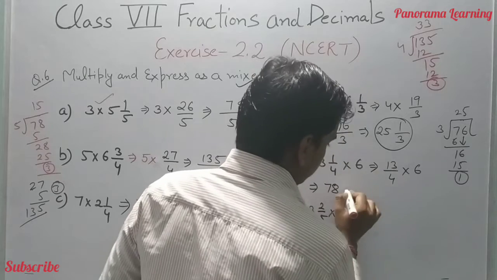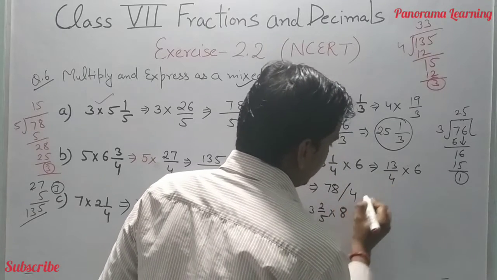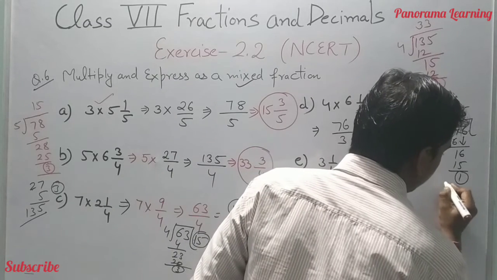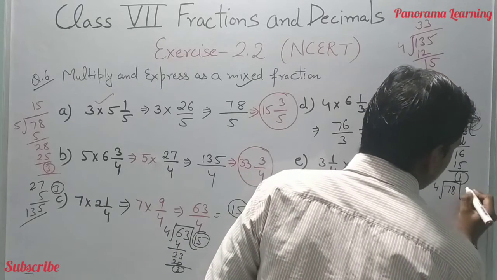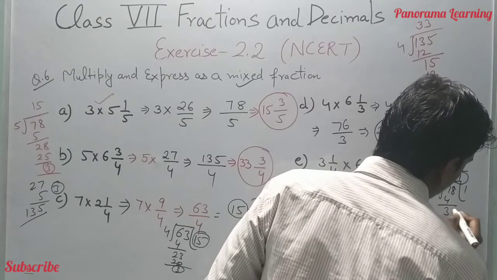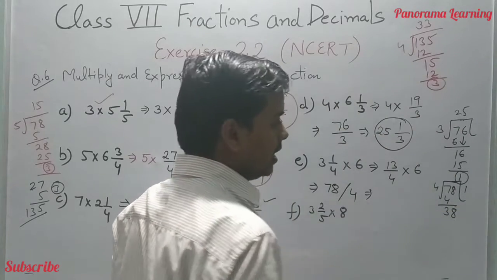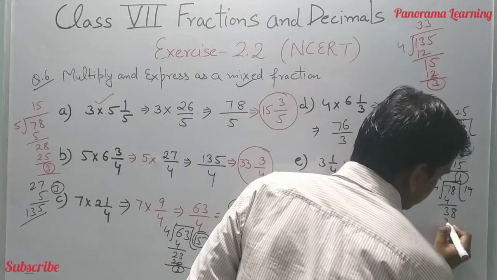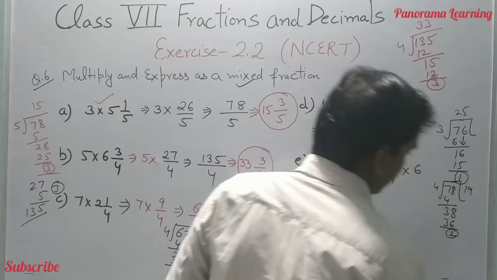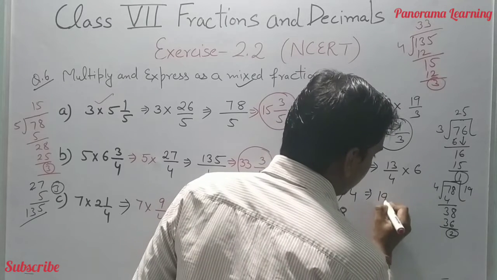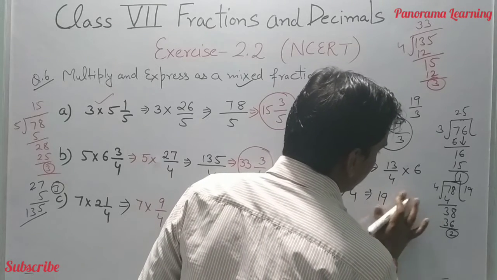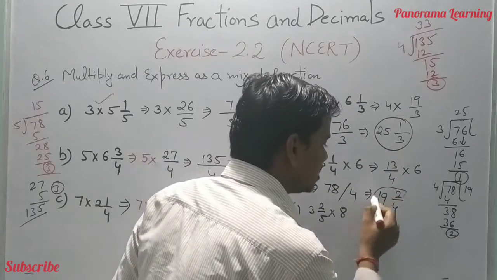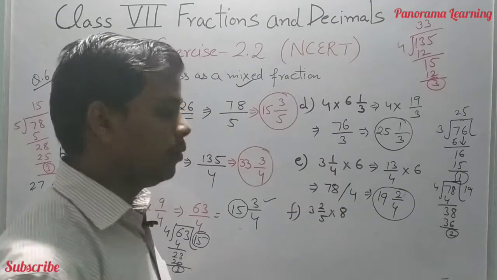78 divided by 4. We have to convert this into the mixed fraction. 78 divided by 4. 4 1s are 4, 3 remainder, we get 38. 4 9s are 36, 2 is the remainder here. Then we got the answer 19 whole 2 by 4. Okay, 19 whole 2 by 4 is the correct answer of this portion.